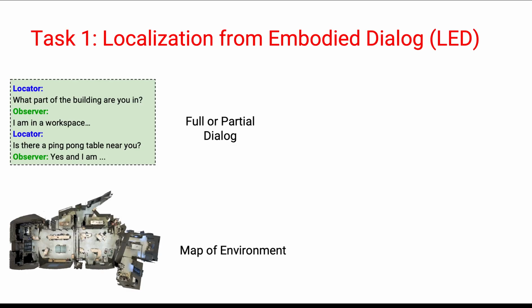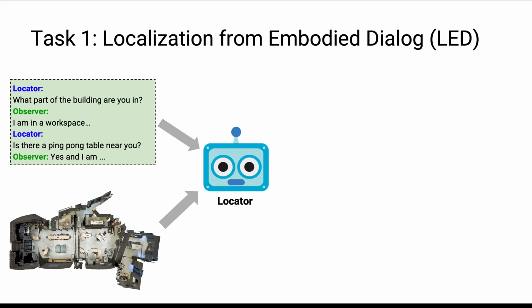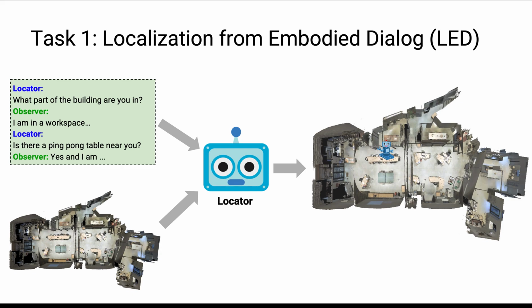Having presented the Way dataset, I'll now talk about the tasks it supports. The combination of localization, navigation, and dialogue in Way provides for a variety of modeling possibilities. We have identified 3 compelling tasks which are fully supported by the dataset. The first is localization from embodied dialogue. The input for this task is a partial or complete dialogue between the locator and the observer and a map. This input is fed to a localization model. The model solves the state estimation problem of localizing the observer. This task can be evaluated using localization error via Euclidean or geodesic distance.